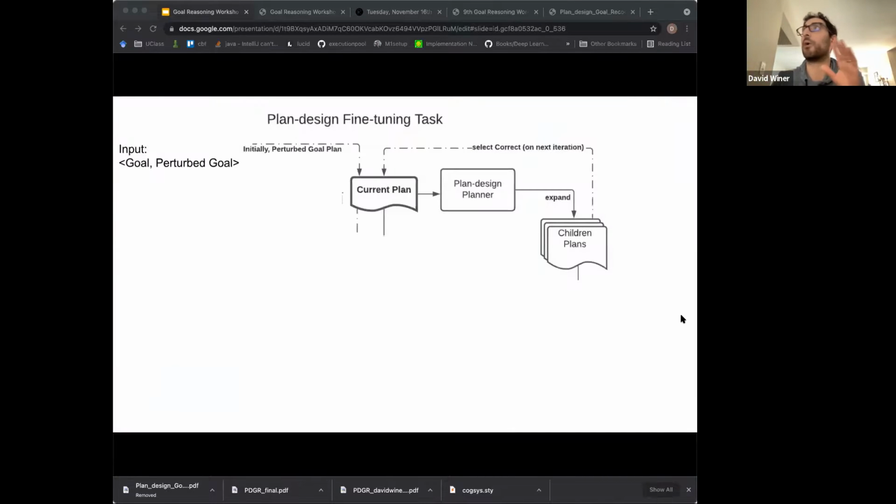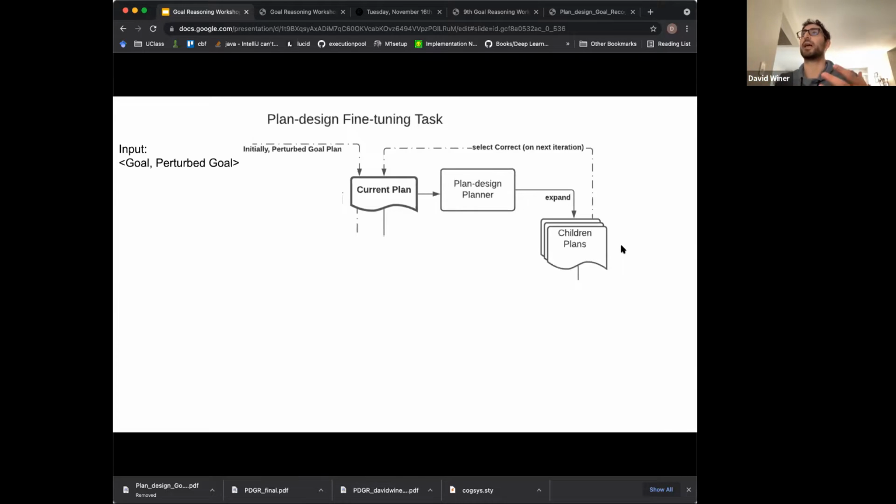So now I'm going to walk through how this fine-tuning task works. Here the input is these pairs of goal and perturbed plan. And we pretend that the perturbed plan is the user's current plan. Then we expand that plan via the edit space.